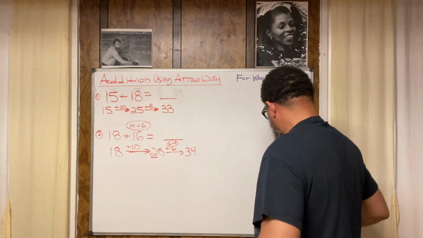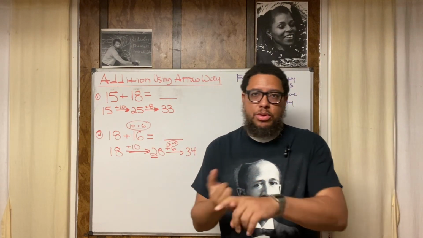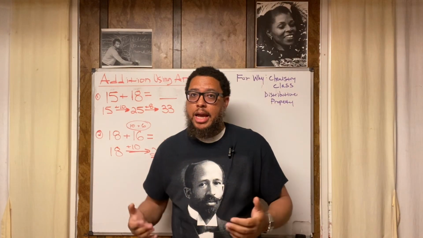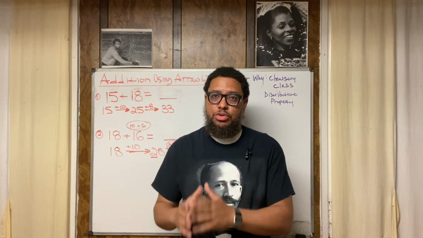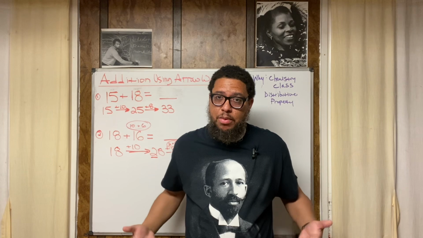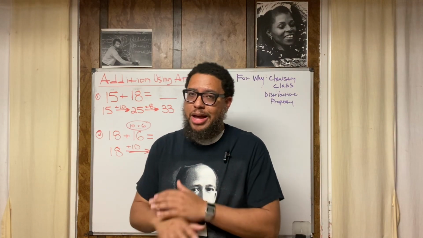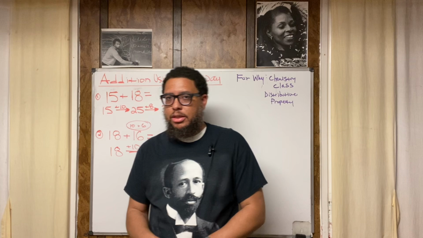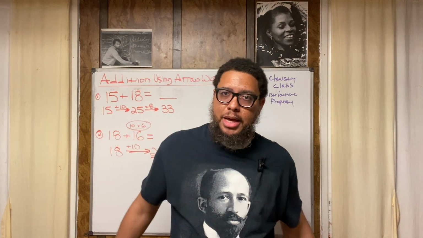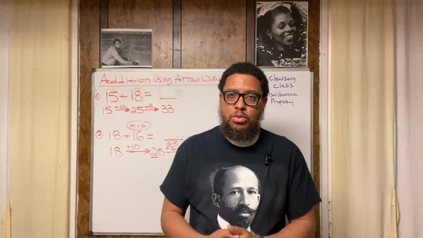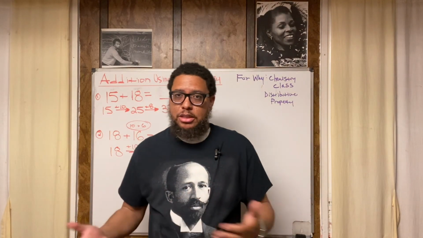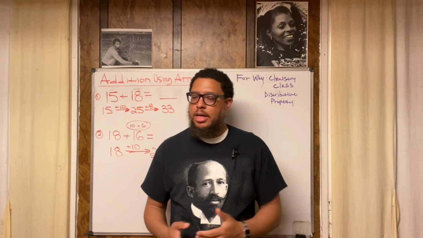So this is the arrow way, also known as the arrow method, or arrow notation. This is just another way to do addition with 2-digit numbers, and it helps our children become more comfortable. The more methods our children know, the more comfortable they'll become with arithmetic and with math. And that's how we prevent them from ever developing a fear of mathematics, which is catastrophic. We do not want our children ever developing a fear of mathematics. So introduce them to as many methods as possible and promote them. Promote math in your household. Speak positively about math. Don't speak about math as something to avoid, because then they're going to try to avoid it.